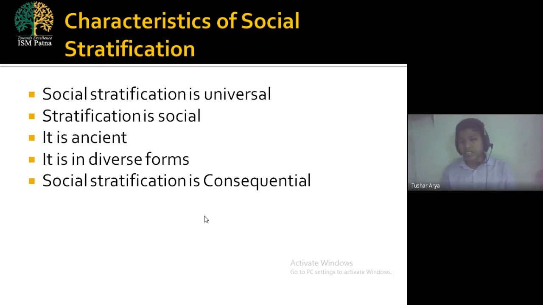And the last characteristic is that social stratification is consequential. Why is social stratification consequential? Because if you see, there are consequences attached there. If a person is poor, if a person is illiterate, he will be unemployed. He will not be enjoying a good standard of living. He will be in the lower class of the society. That is the consequence attached to one another.